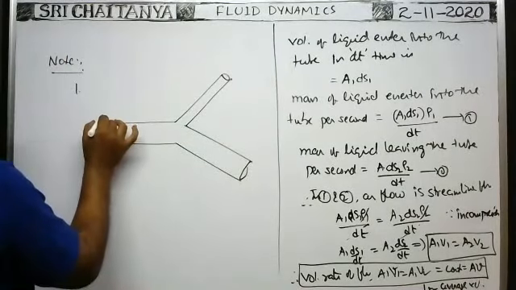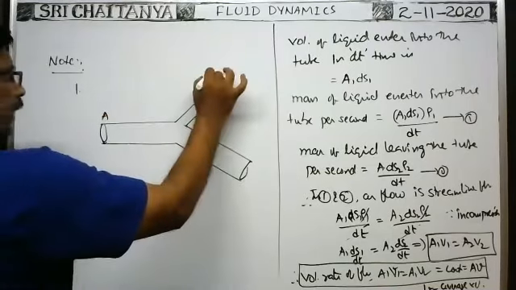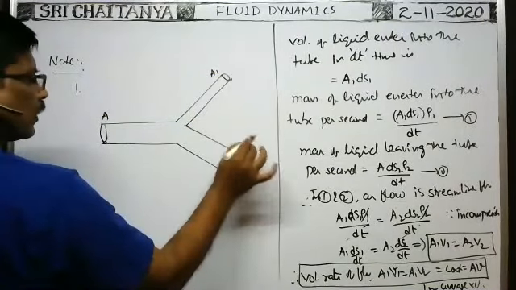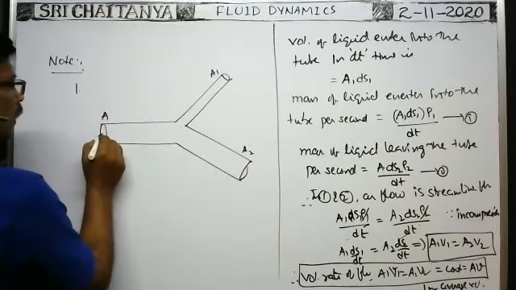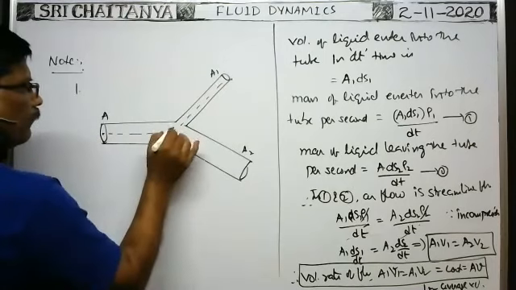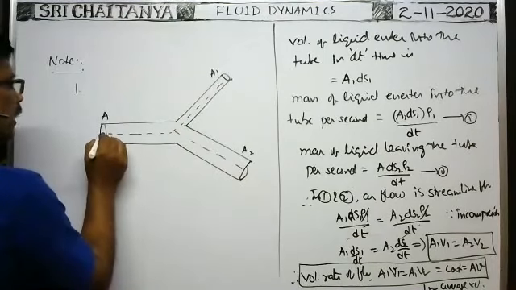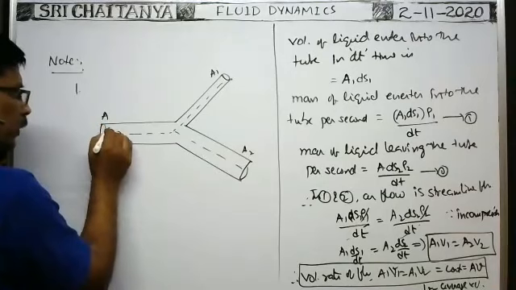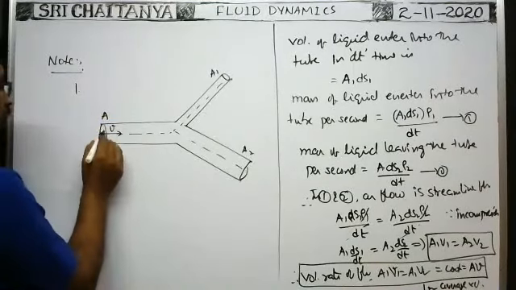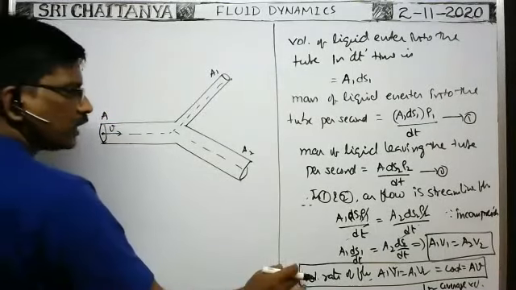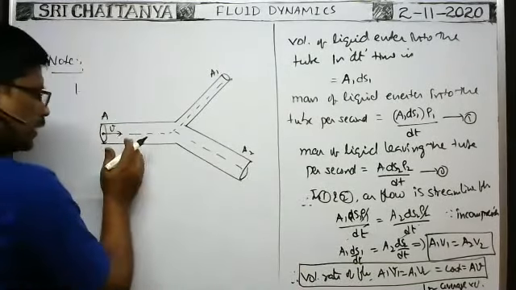The area of cross section of the tube here is A, here it is A1, here A2. Whenever the fluid flows through this pipe in streamline flow, the average speed of the fluid entering into the tube here is say V. A into V is the volume rate of flow, the volume of the fluid entering the tube per second.